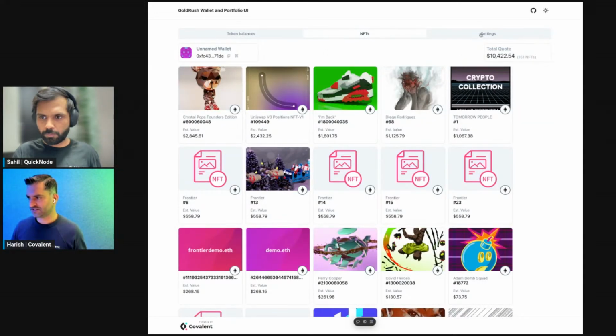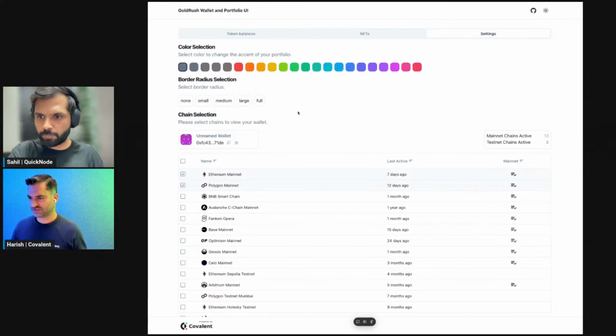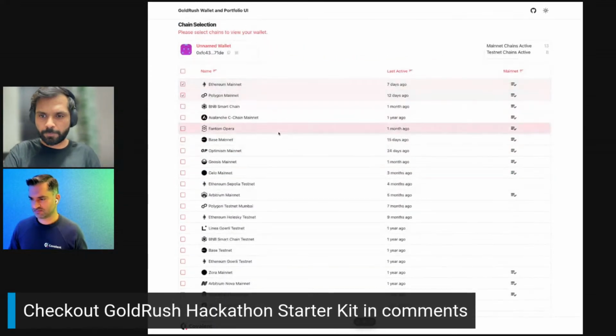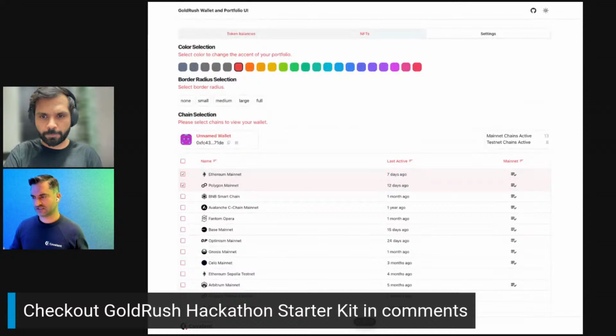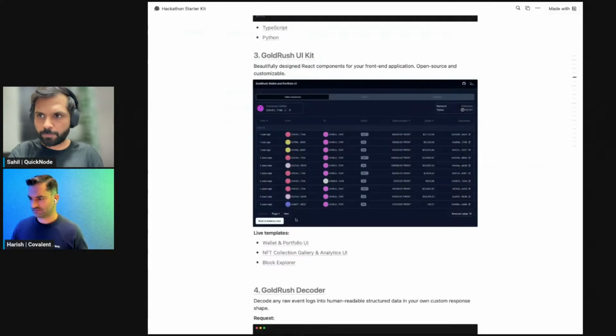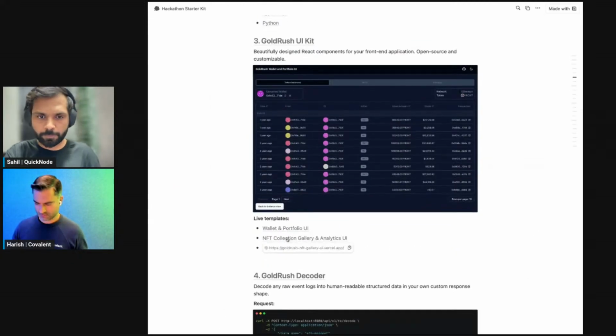And if you look at the settings here, this is just kind of built to give you a sense of just being able to change your colors to the radius that is used for the buttons. So some basic things, but again, you can kind of take this and really customize it to your needs. Okay, so that was the wallet portfolio UI. A quick look at the NFT collection gallery.